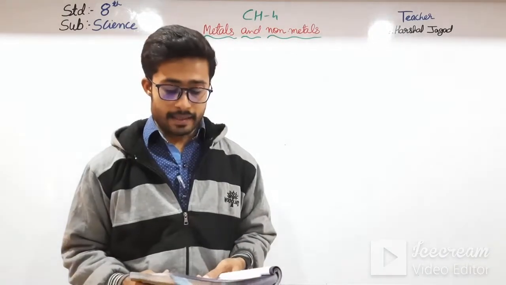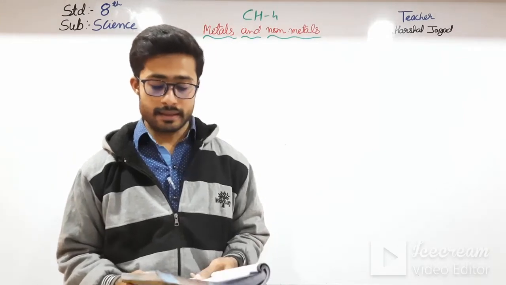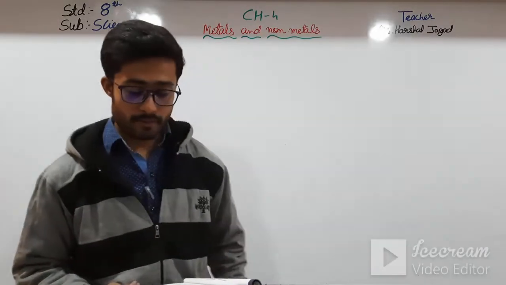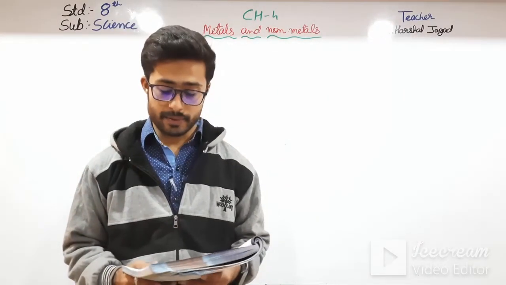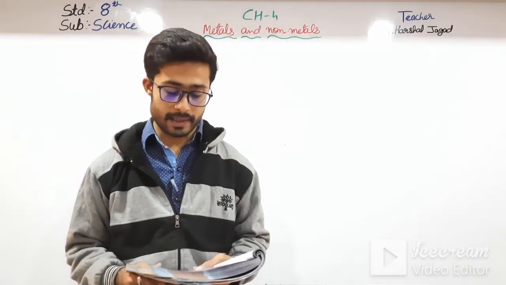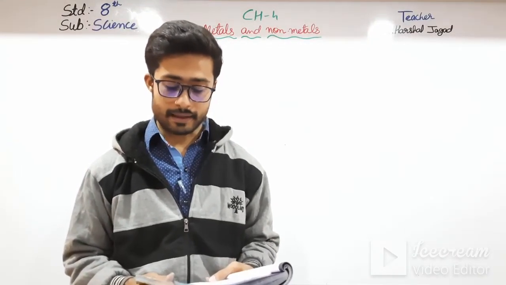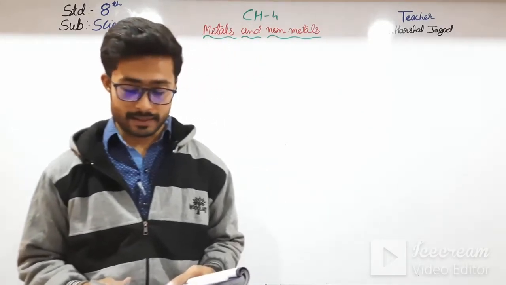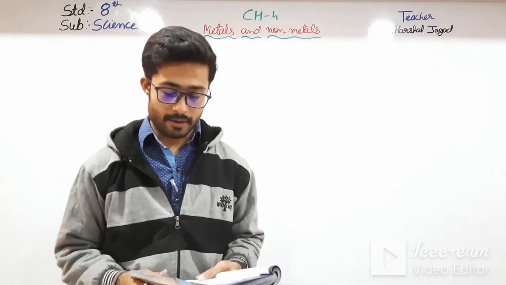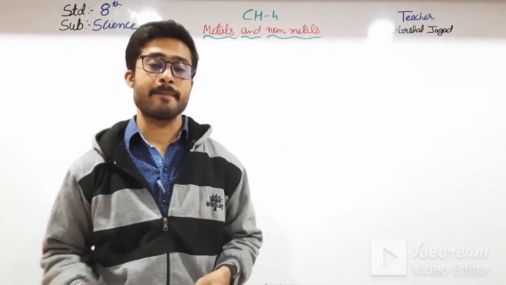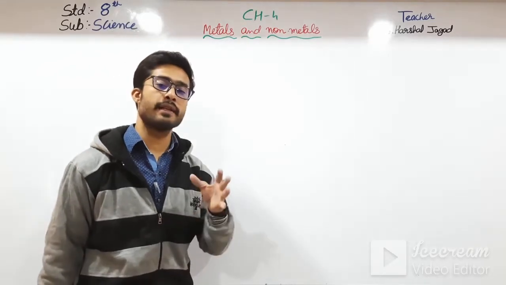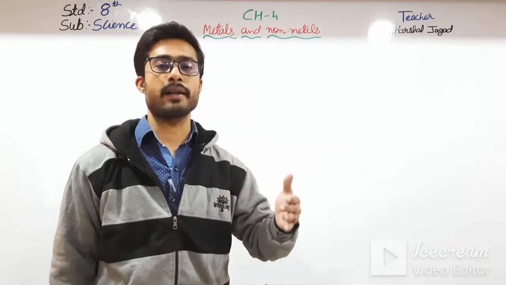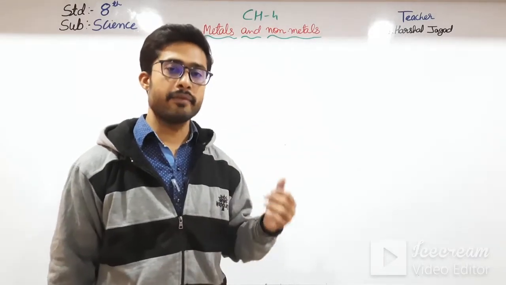See here, in the elements, we have studied what are metals and what are non-metals. Metals are gold, mercury, silver, iron, copper, aluminium, and non-metals are carbon, sulfur, hydrogen, oxygen. Metals and non-metals have different physical and chemical properties, but we have just started the physical properties of metals and non-metals in the previous video.